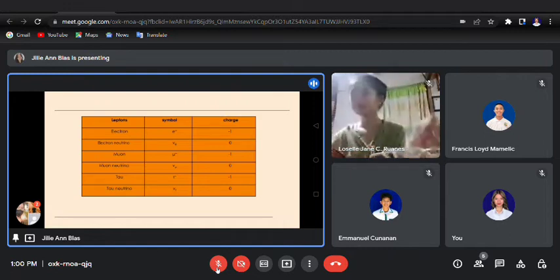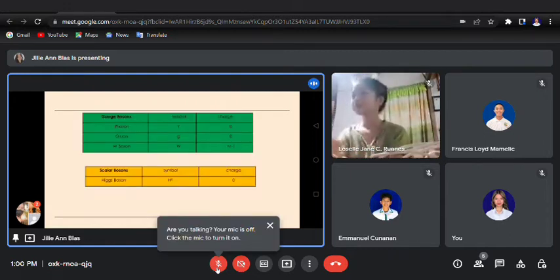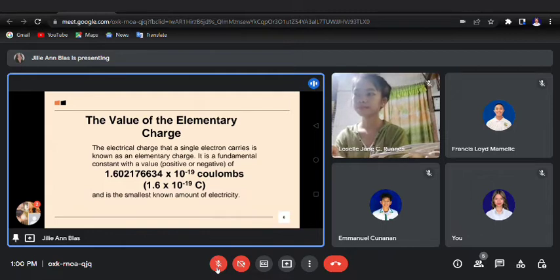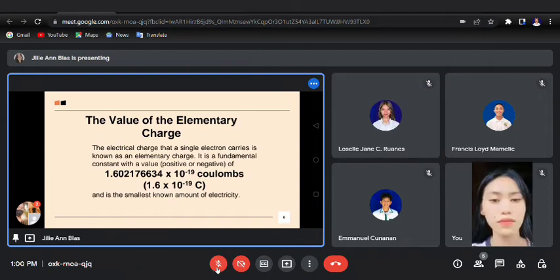Okay, now we will proceed to the second topic, which will aim to focus on the value of the elementary charge, which will be discussed by Shiril. The value of the elementary charge. What is the value of elementary charge?